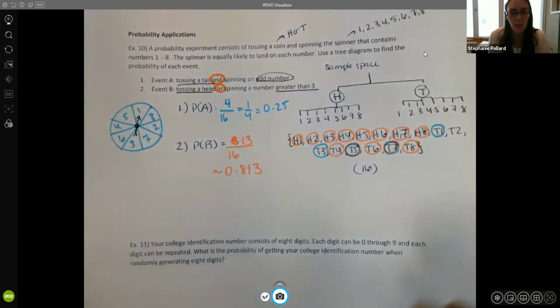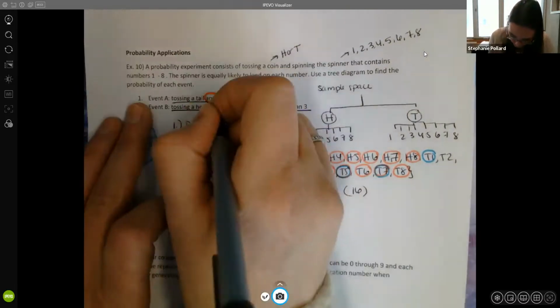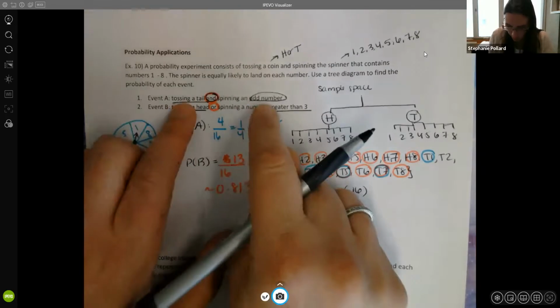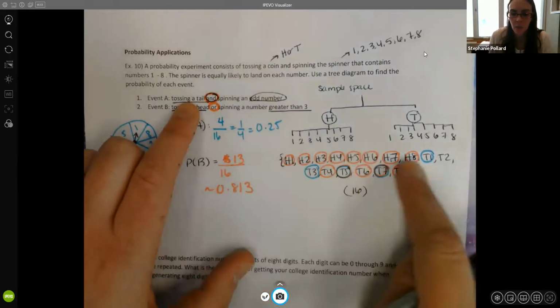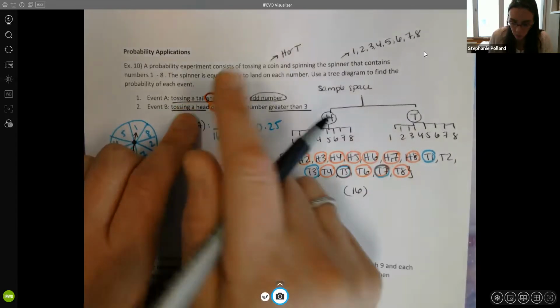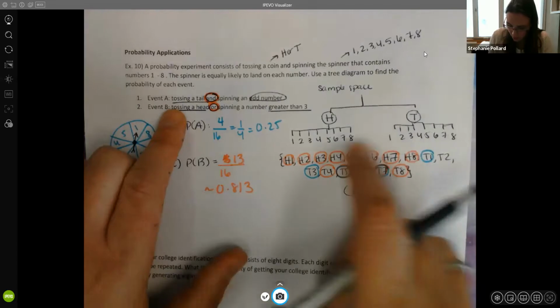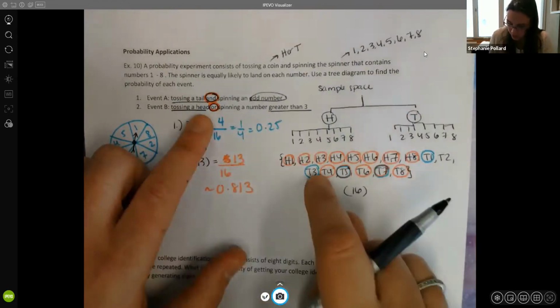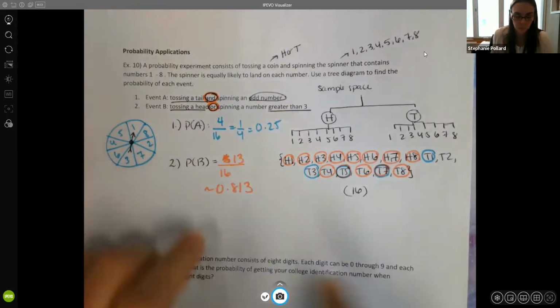All right. So just like with you guys, I have to slow down sometimes and reread things. So be careful of those words. That word and means I want both of these to occur at the same time. So a tail and an odd number gives me only 4 options. Here I use the word or, so I could get a head, which is 8 options, or I could spin a number greater than 3, which gives me another 5 options. So there are 13 ways to get that to be true.